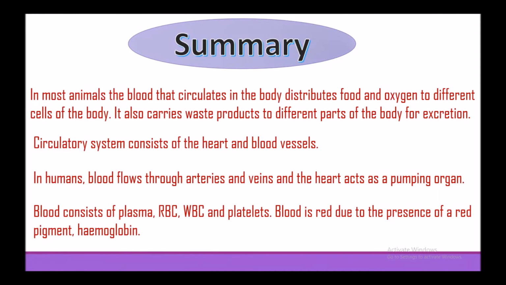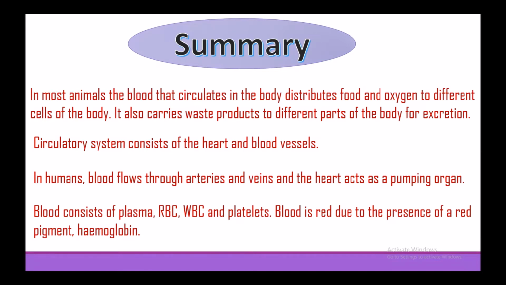Before starting with the chapter, let's revise what we have learned in the chapter. So let's do the summary first. In most animals, the blood that circulates in the body distributes food and oxygen to different cells of the body. It also carries waste products to different parts of the body for excretion. Circulatory system consists of heart and blood vessels. In humans, blood flows through arteries and veins and the heart acts as a pumping organ.